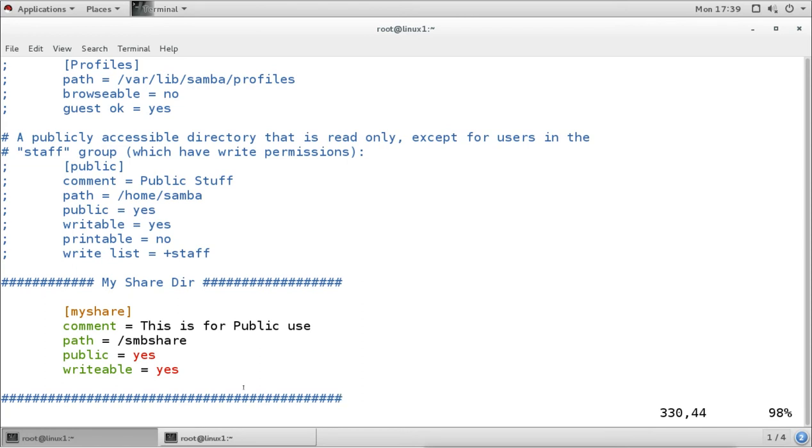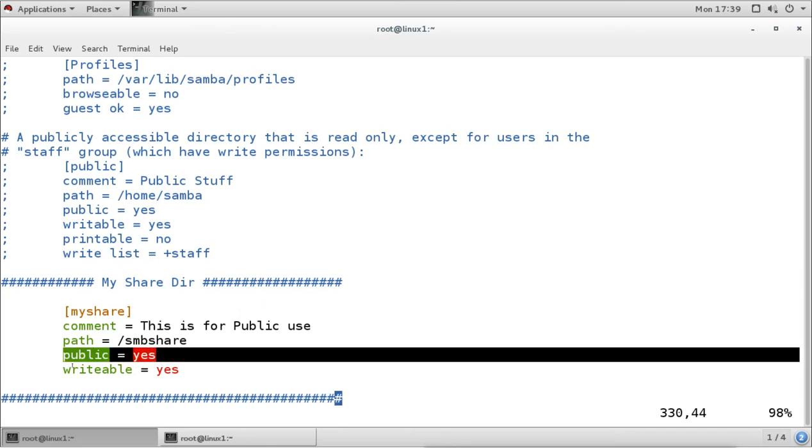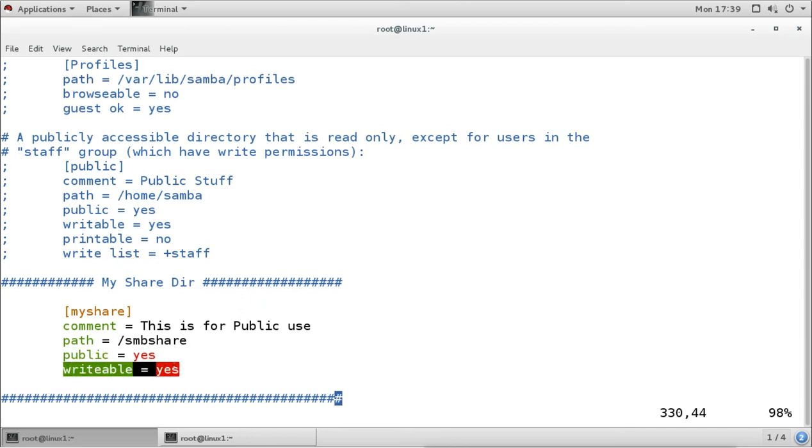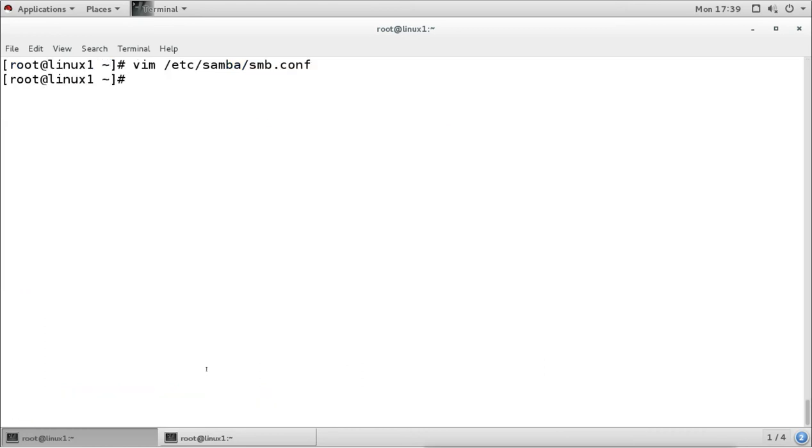So this is the configuration file, and what we have done is added the configuration here for sharing our directory with everyone. That means public is equal to yes, and everyone is getting the writable access. Okay, now I will save the file, and then I will start the service. I will check whether the services are running or not. So I will check the status for the services SMB and NMB.